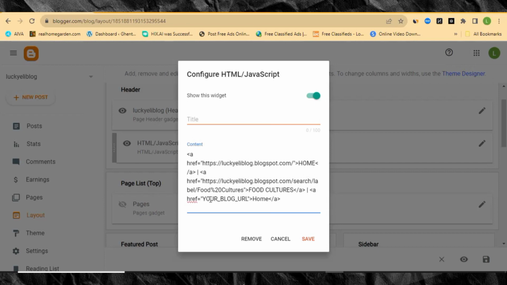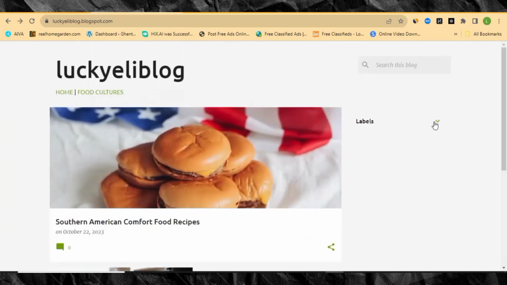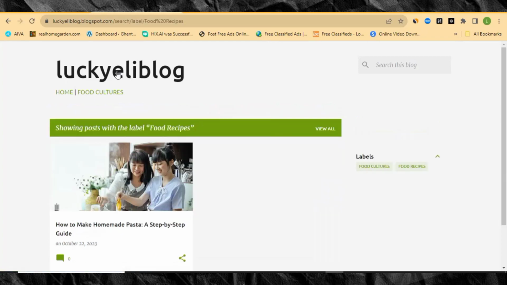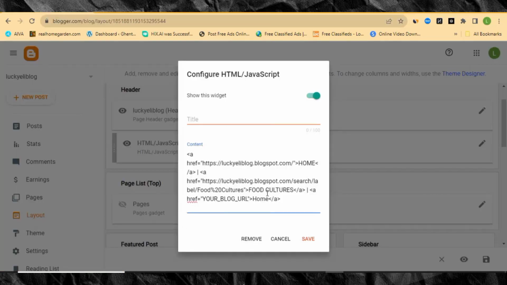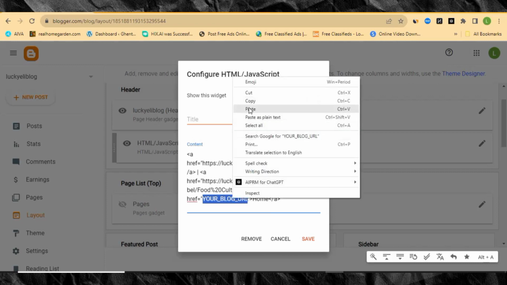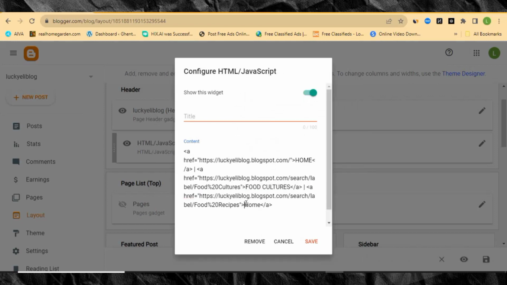So let's go there, and then let's click on labels, and then remember, this is the label we want to add, which is food recipes. So let's click on this label, and then it's gonna open. Let's copy the URL from the top here. The name of the label is food recipes, right? So let's come and replace your URL with the label URL, and then this place that says home, we're gonna write food recipes over there. So let me write it here.